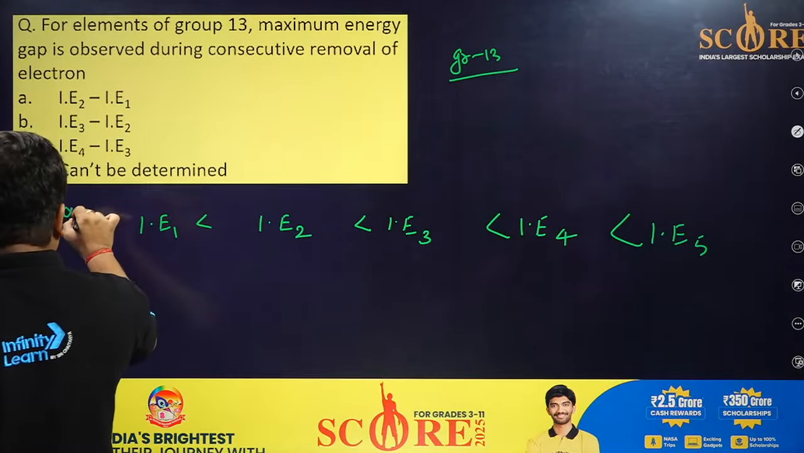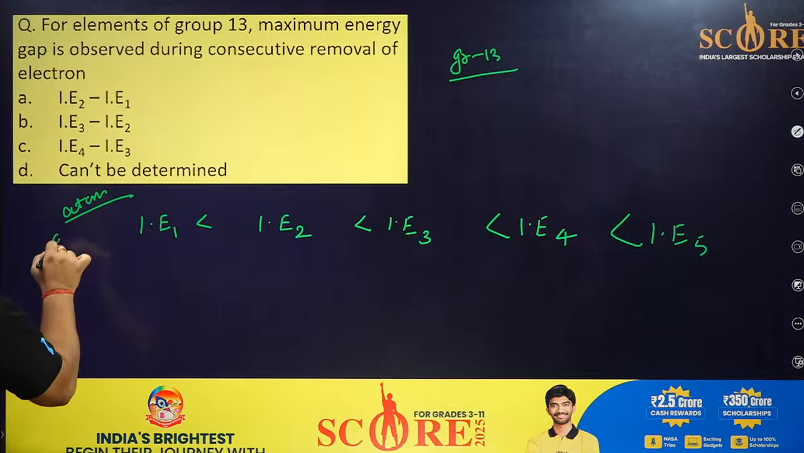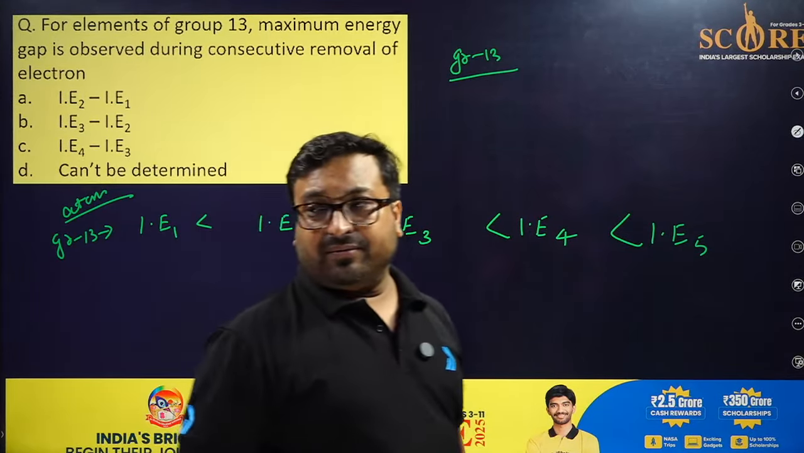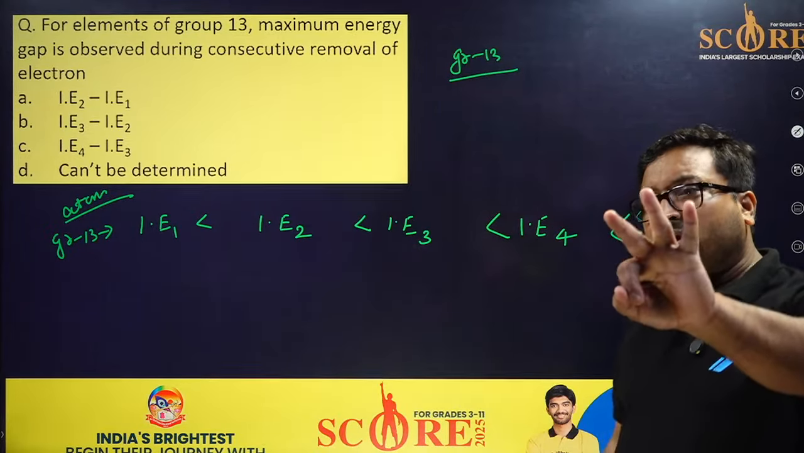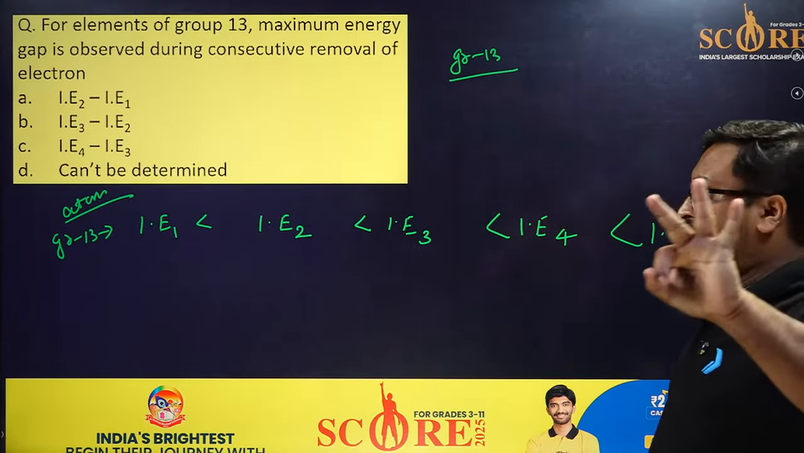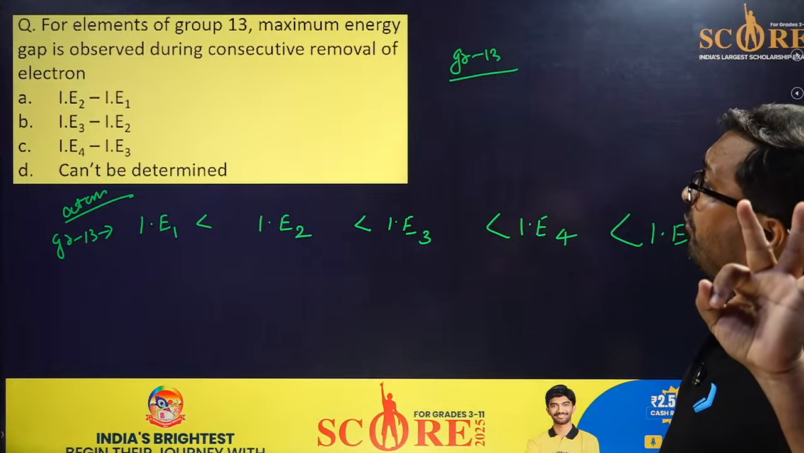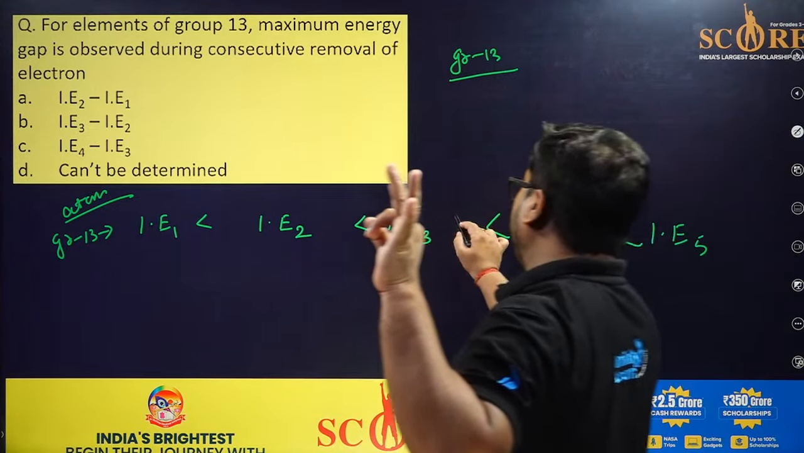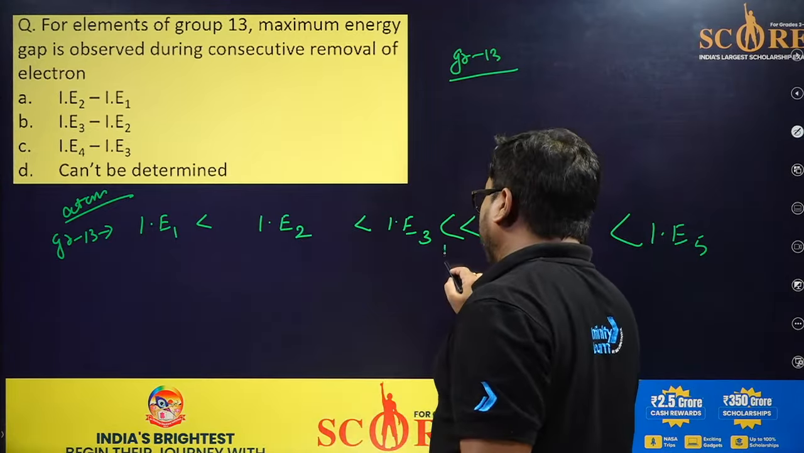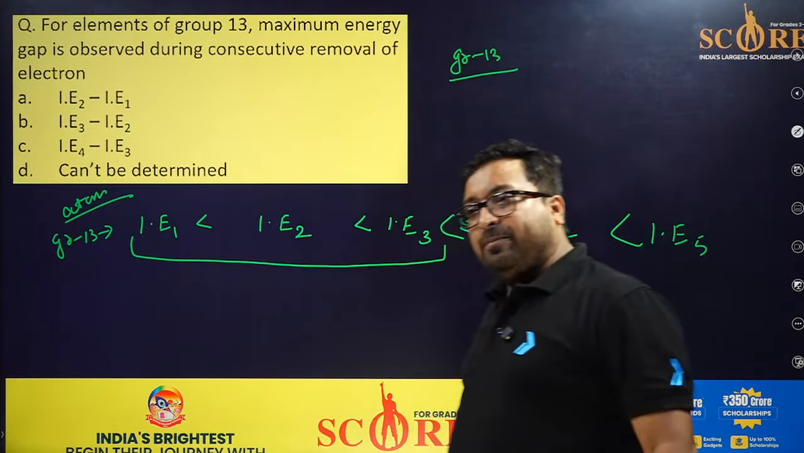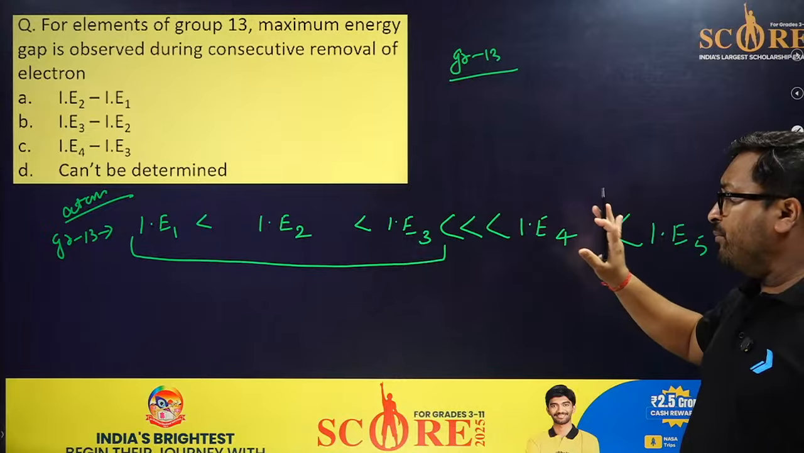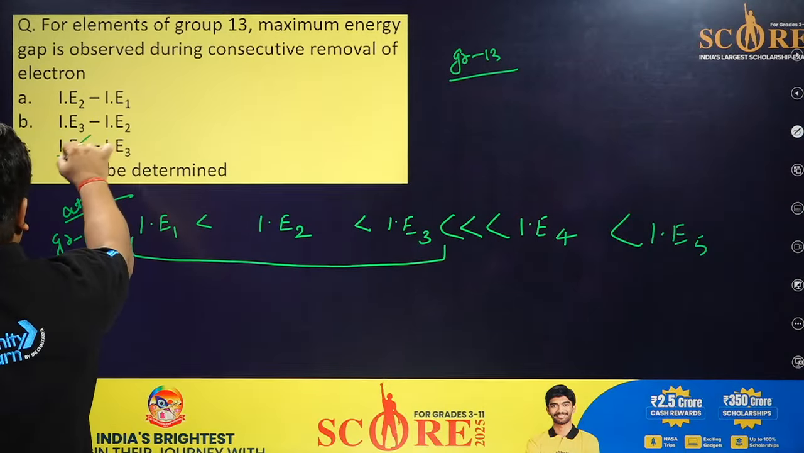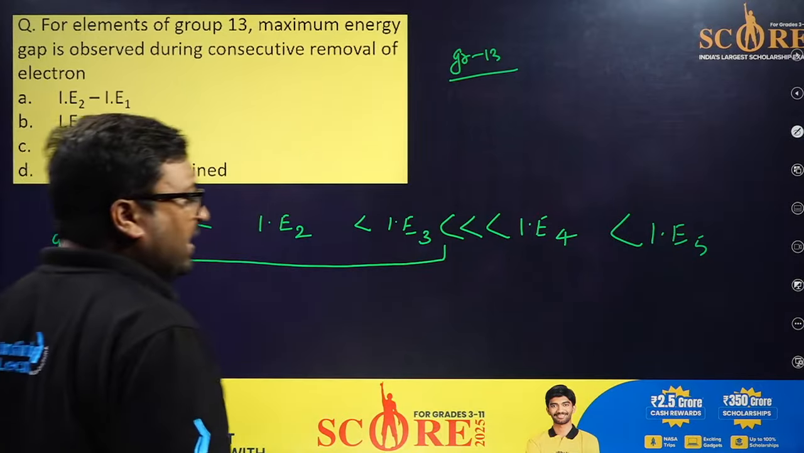For any atom. Okay, but here we have group number 13. So what is the valence electron, my dear friend? Samrat, 3. So after removal of 3 electrons, you will get the valence shell completed. Okay, so you will find a high jump between these two ionization energies. So your answer is completely right. So this is a very easy question.